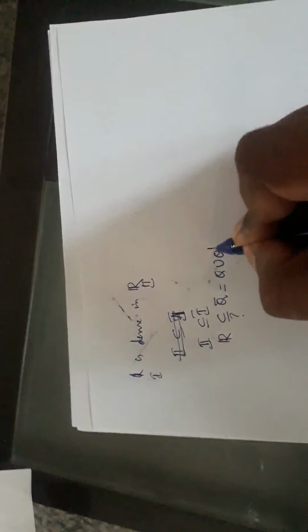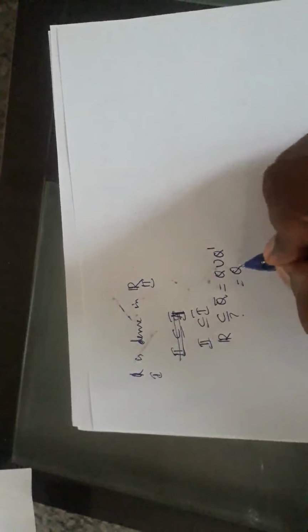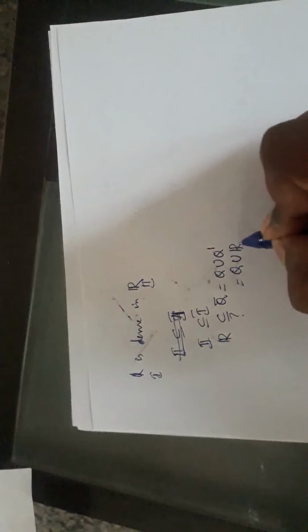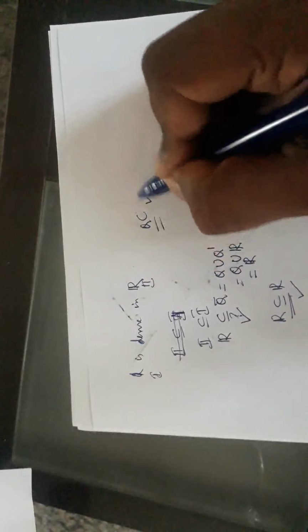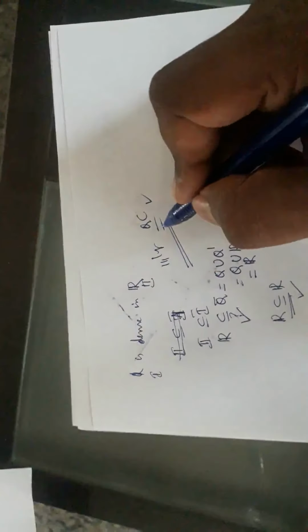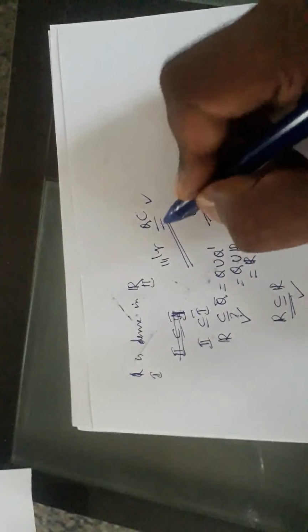Q union Q dash. What is Q dash? R. What is Q union R? It is R. So R is contained in R. So this works. I doubted in the beginning, now it works. That means Q is dense in R. Is it clear? Similarly, you can say Q complement is also dense in R.